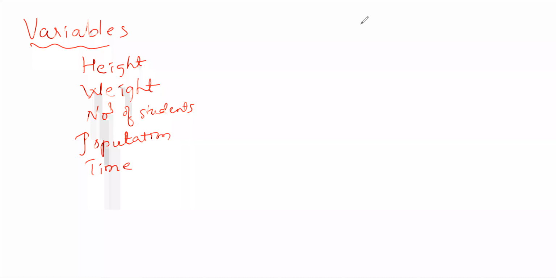These are all variables only. So we are going to use some algebraic letters. If there is no particular value for that letter, then we call it a variable. If it has some definite value, then we call it a constant. These are always indicated by x, y, z or a, b, c, anything. Small letters we use as the notation for variables.